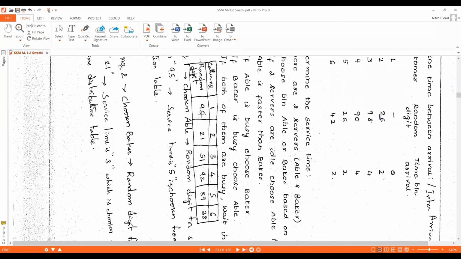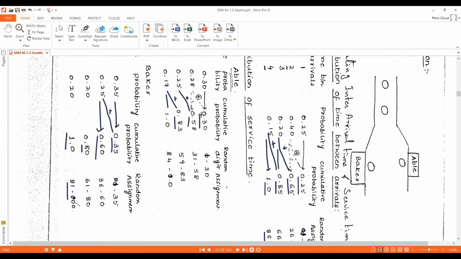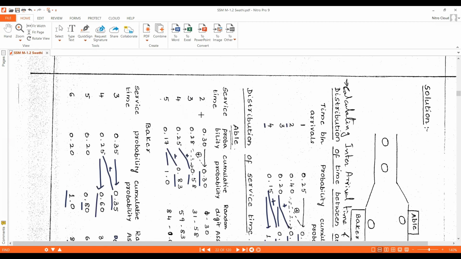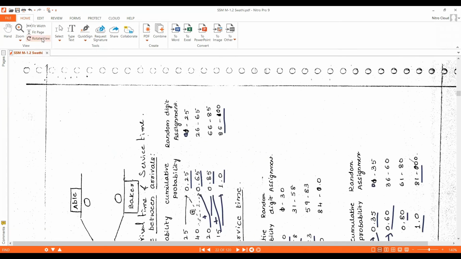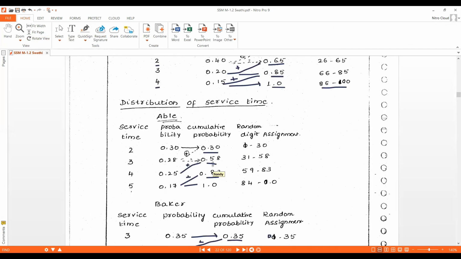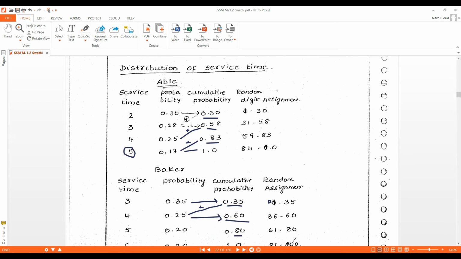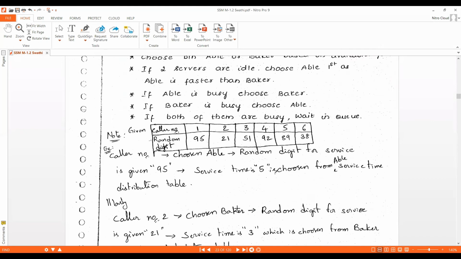Okay, where the 95 comes in the Able's table, we need to check. In this Able service time distribution table, where does the 95 come? 95 comes in between 84 to 00. So what is the service time for customer 1? Customer 1 service time is 5. We'll write that 5 here in the service time for customer 1.